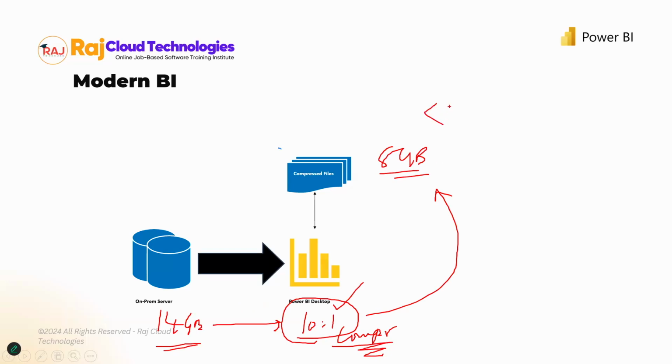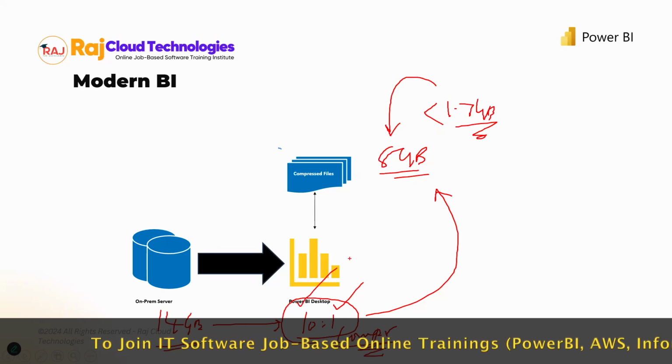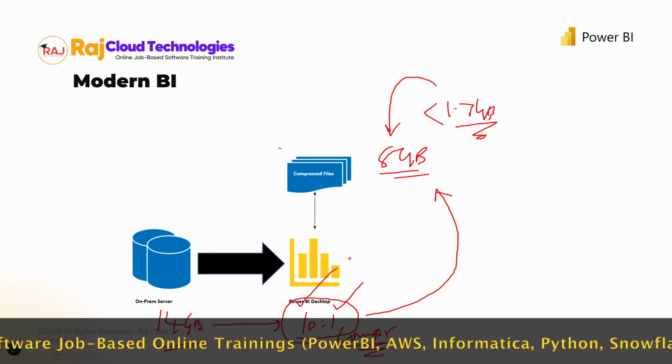It can be much less than the 14 GB that you have brought in. It can be, let's say, 1.7 GB when it comes here. Okay. So that's what is going to be stored inside your RAM. So you don't have to worry about that. The compression engine behind the scenes can do this work for you, but this is just to help you understand how this compression goes on so that you don't load too much data into your memory.